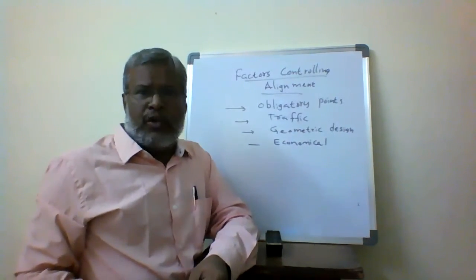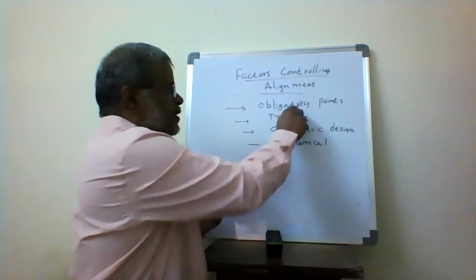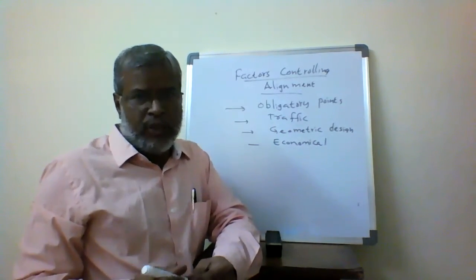So these are the factors controlling the alignment. All the factors we can say are affecting the alignment: obligatory points, traffic, geometric design, and economical considerations that we are going to consider.